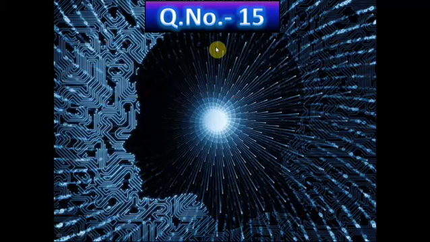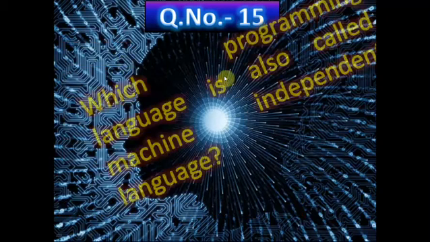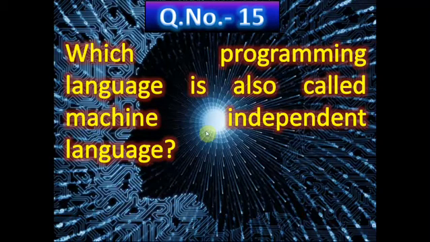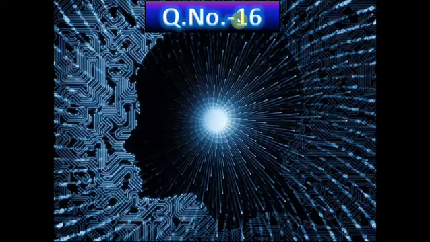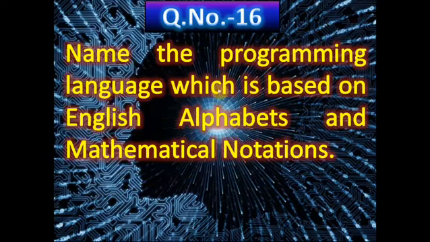Now question number 15, which programming language is also called machine independent language? And the correct answer is high level language is also called machine independent language. Now question number 16, name the programming language which is based on English alphabet and mathematical notations. It means that language is based on the English alphabet and can also use mathematical symbols.